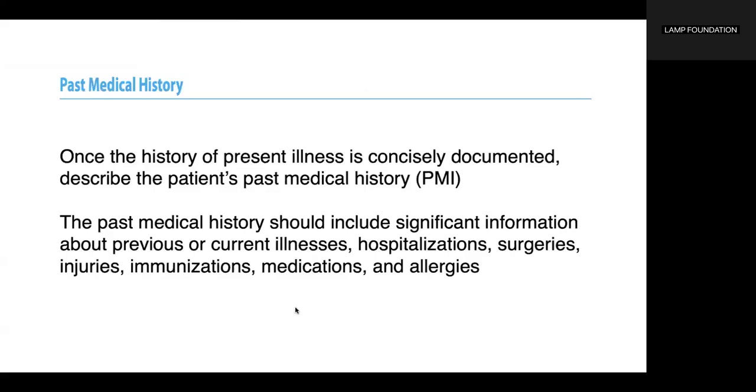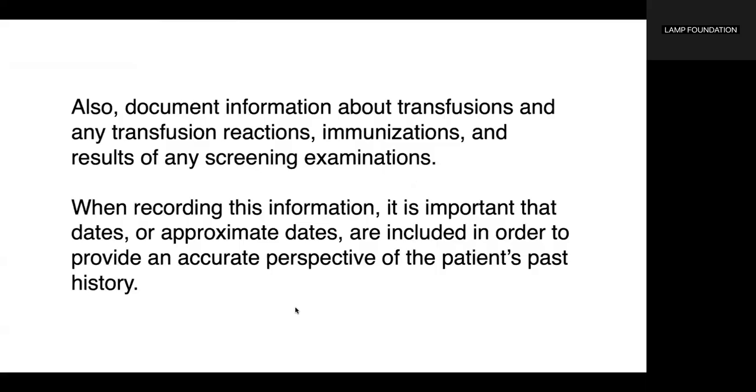Past medical history. Once the history of present illness is concisely documented, describe the patient's past medical history, or the PMH. The past medical history should include significant information about previous or current illnesses, hospitalizations, surgeries, injuries, immunizations, medications, and allergies. Also, document information about transfusions and any transfusion reactions, immunizations, and results of any screening examinations. When recording this information, it is important that dates or approximate dates are included in order to provide an accurate perspective of the patient's past history.